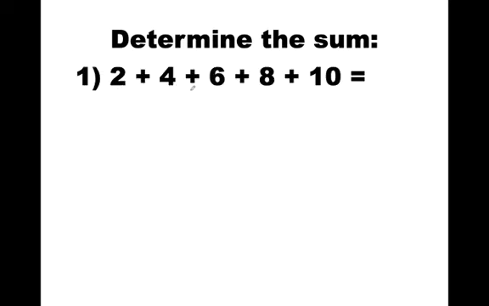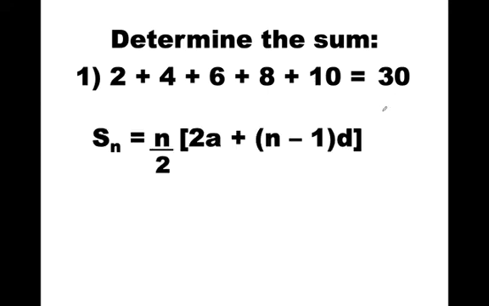So here are the terms: 2 plus 4 plus 6 plus 8 plus 10. We know that's 30 already from before. I'm going to use my formula for the sum. n is 5, because I have 5 terms: 1, 2, 3, 4, 5. a is 2, that's my first term.